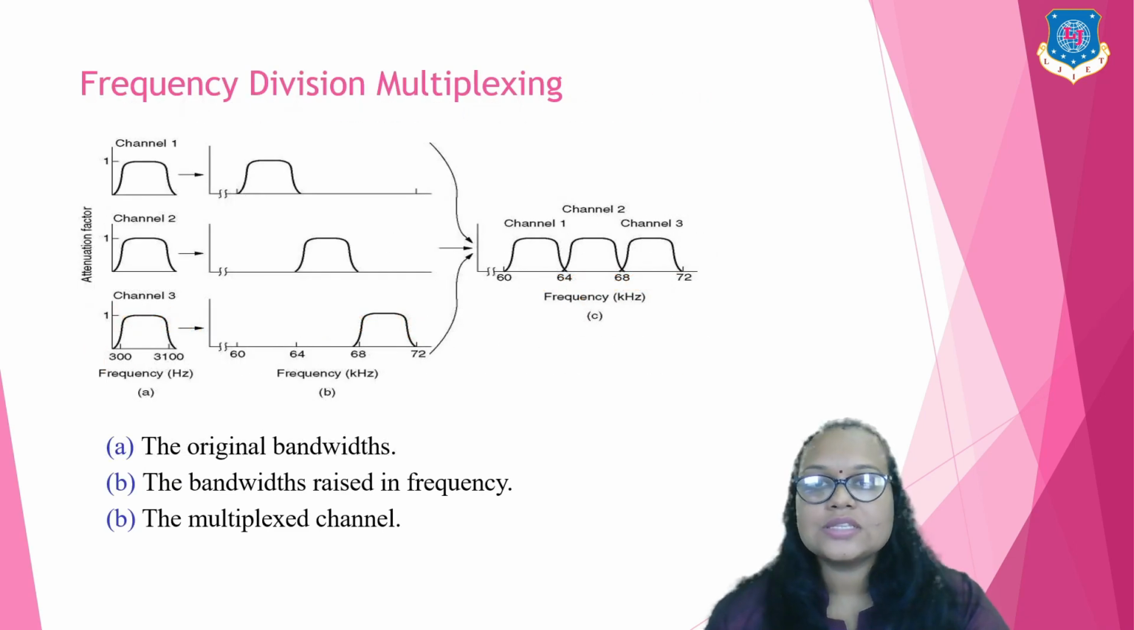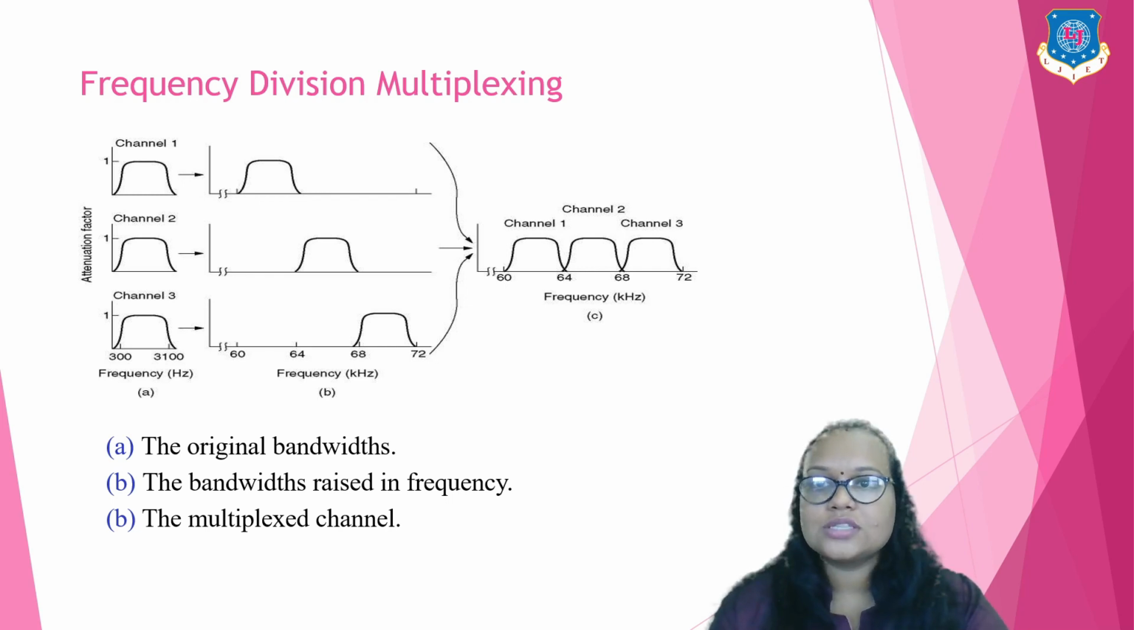As you can see in the figure below, in figure A there are three different channels: channel 1, channel 2 and channel 3. Each channel is represented in a frequency spectrum in figure B. When you merge all these three frequencies, you get one frequency spectrum which lies from 60 kilohertz to 70 kilohertz.